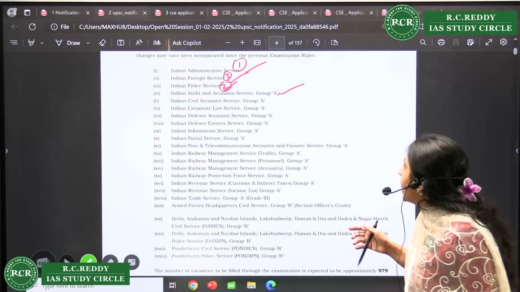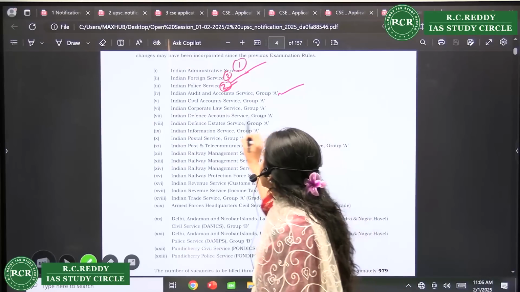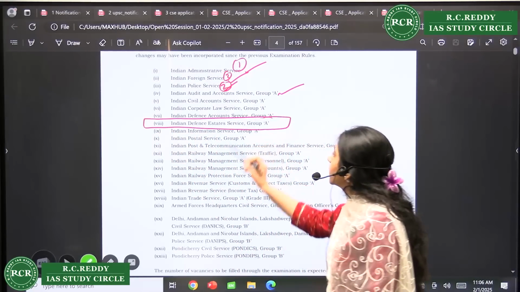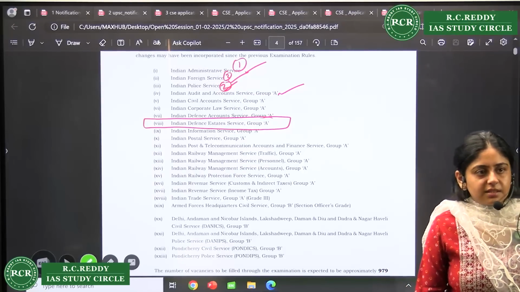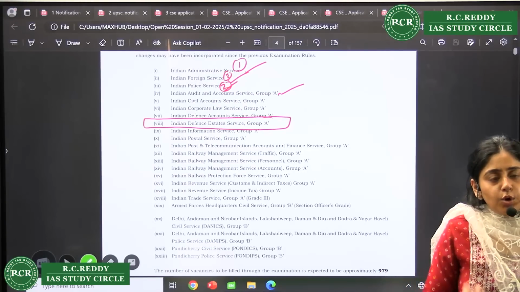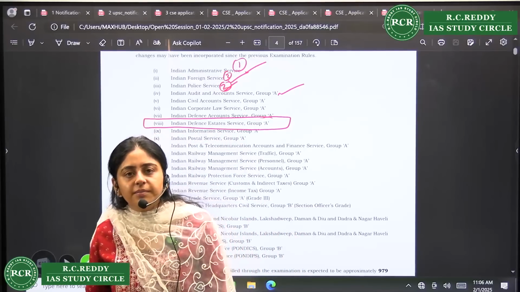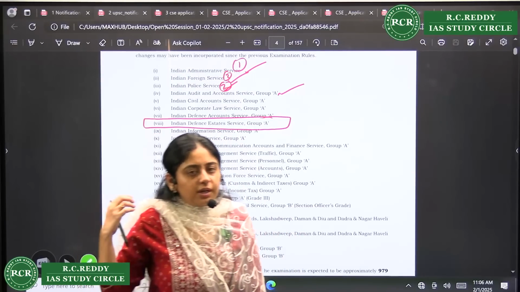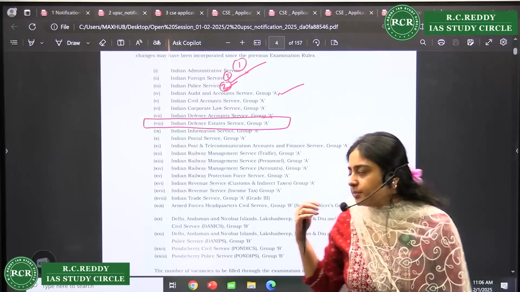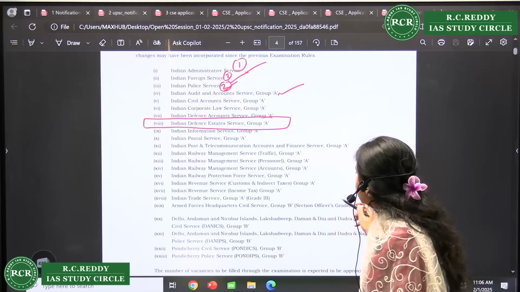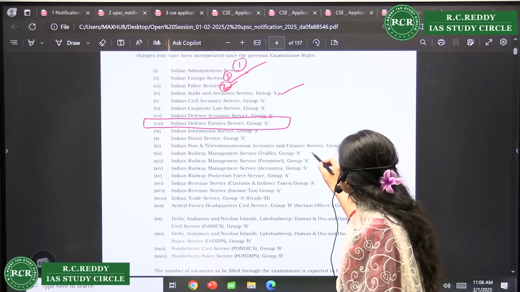Right? So after IAAS, the service I am talking about is the Indian Defence Estates Service. So in the cantonment area, in the defense area, you are like an IAS officer only. Right? So you can go for this particular service also. Then railway services are also very nice.